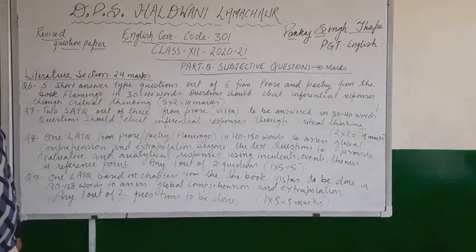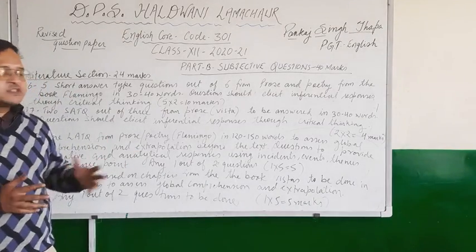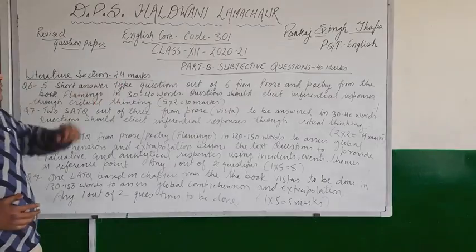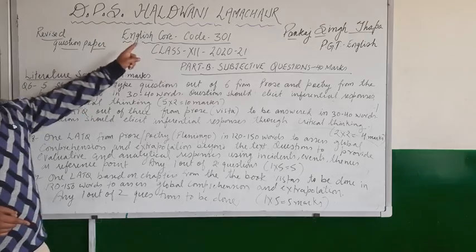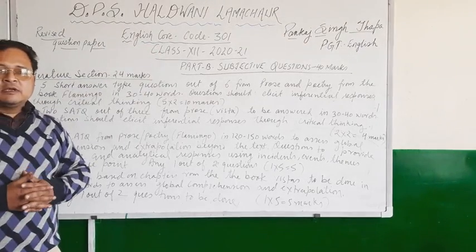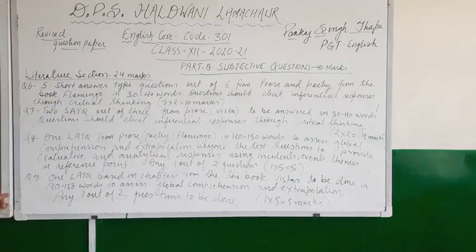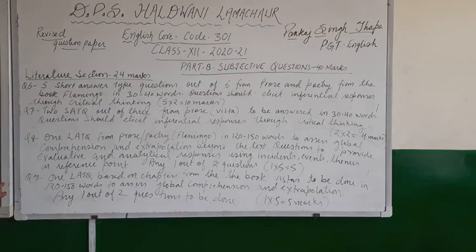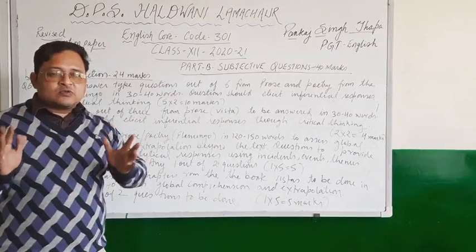Now children, the next section is the literature section, and it is the last section, and it consists of 24 marks. So 24 marks of literature section, 16 marks of writing section, total it becomes 40 marks. Children, now let's discuss the literature section. So in question number 6, 5 short answer type questions out of 6. Children, in total 6 questions will be there.